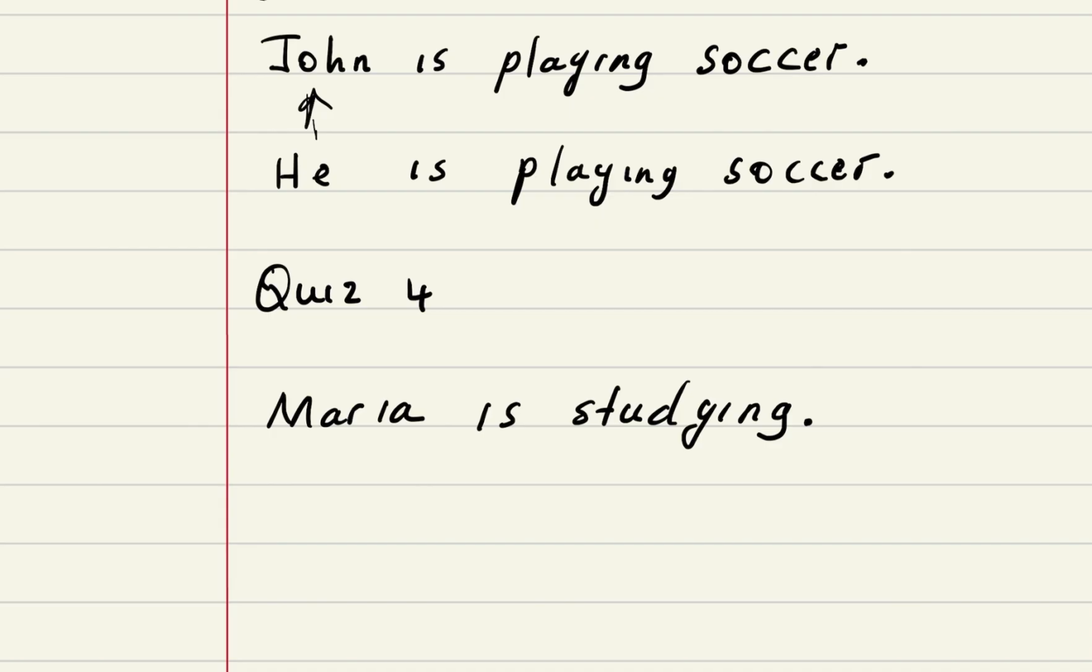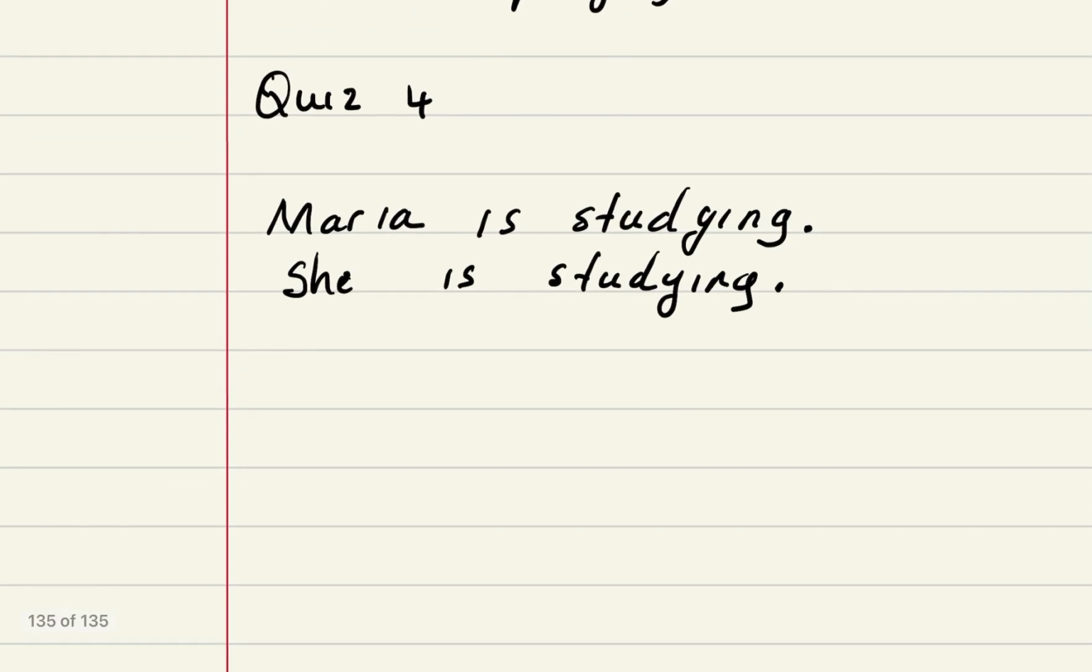Okay, so in this case, since we're talking about Maria, Maria is the subject. Remember, it would be third person because we're talking about Maria, and Maria is the subject. She's the one doing the studying. The pronoun we use to replace her is she is studying, because she is the pronoun that we use typically for female, and it's third person because we're talking about Maria. Okay, so let's go to quiz 5.